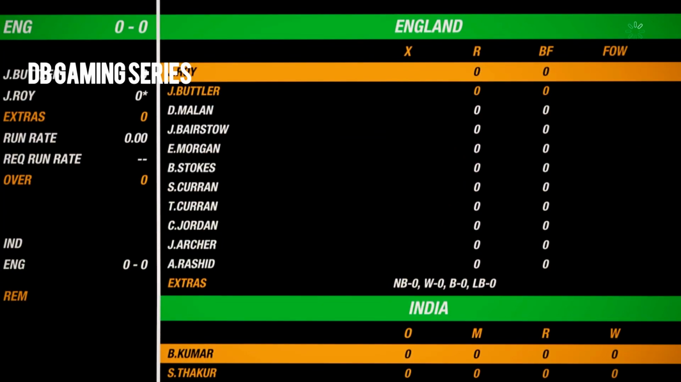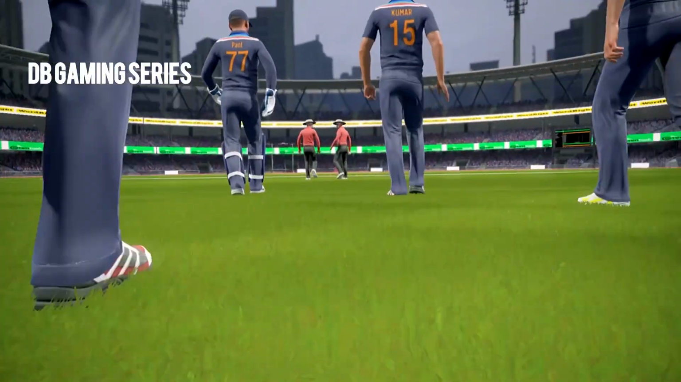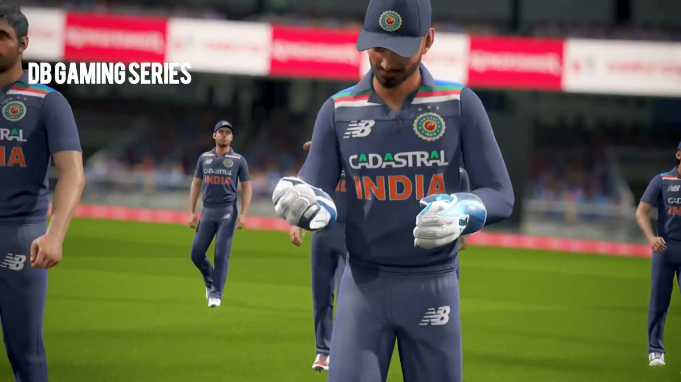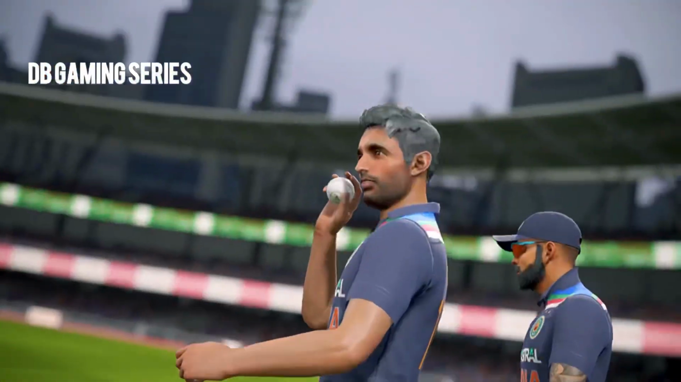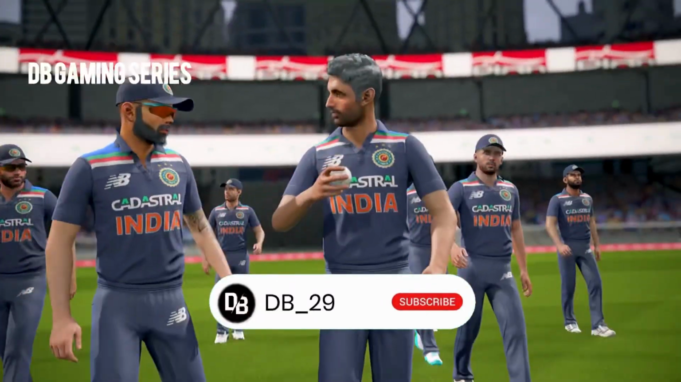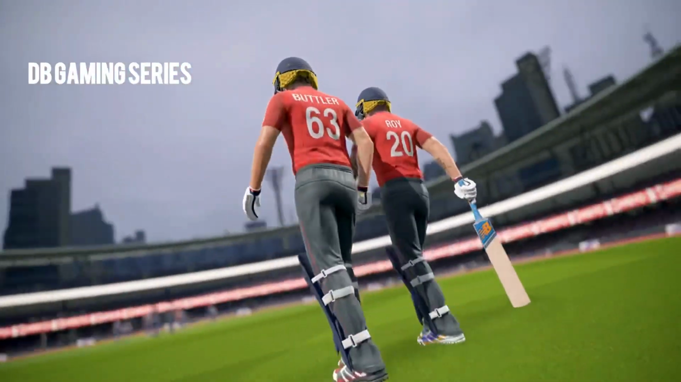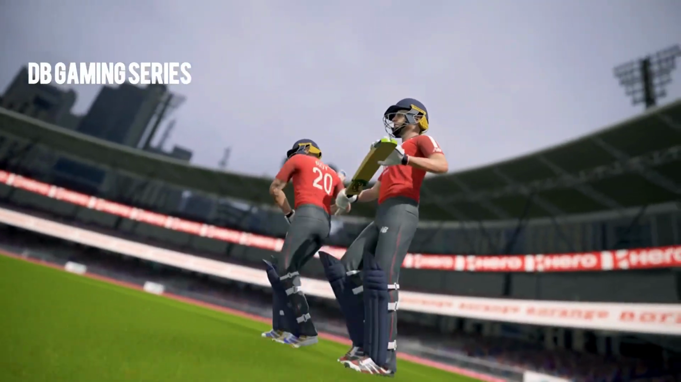We have Jason Roy and Jos Buttler, the standard openers for England, who will come out. We have two changes for the India playing 11. We have Ishan Kishan and Suryakumar Yadav coming in and making their debut for the DB Gaming series. Ishan Kishan will open with Rohit Sharma as Shikhar Dhawan goes out, and Suryakumar Yadav will be added into the playing 11 as well.